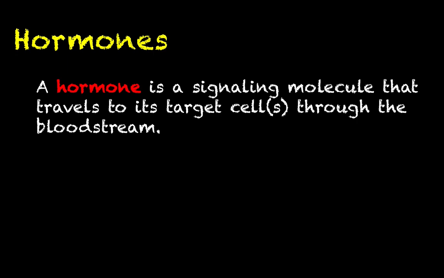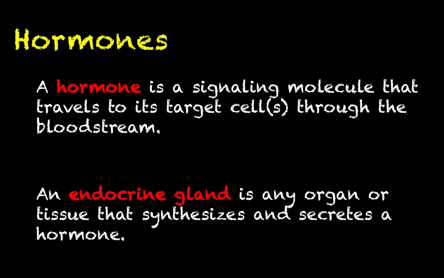Okay, so let's go ahead and define what a hormone is. A hormone is a signaling molecule that travels to its target cells through the bloodstream. It's those last three words that are most important: through the bloodstream. A hormone is only a hormone if it travels through the bloodstream. If you have a signaling molecule that does not travel through the bloodstream, it is not a hormone. It's either a neurotransmitter or it's a paracrine signal of some kind. Hormones are defined by traveling through the bloodstream, so it's very important that you make sure you get that down.